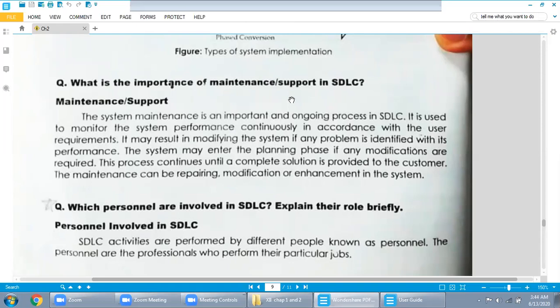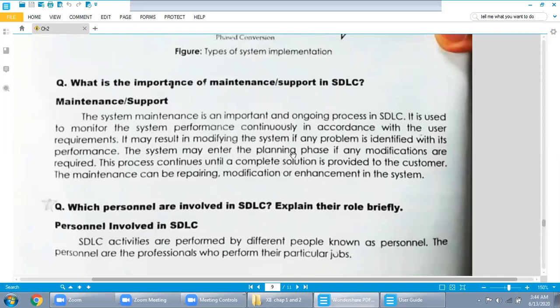Let's watch over here. If any problem is identified with its performance, their program is running on the customer PC, but suddenly they feel there is some kind of error, then they will call you and you go over there and fix that error. This process is known as maintenance. The system may enter the planning phase if any modifications are required. Watch over here, the planning phase. The system is already implemented, and the planning phase is the top phase of SDLC.